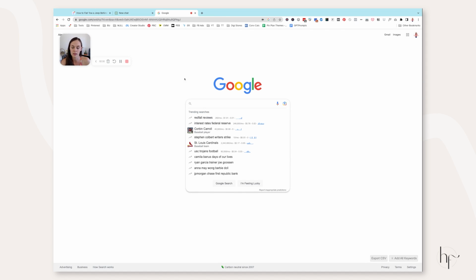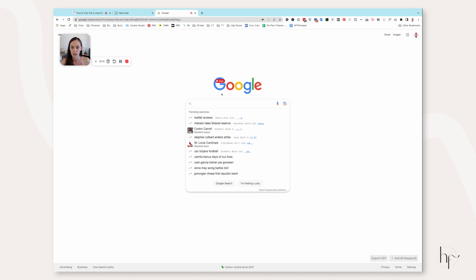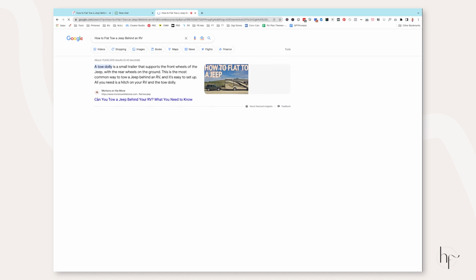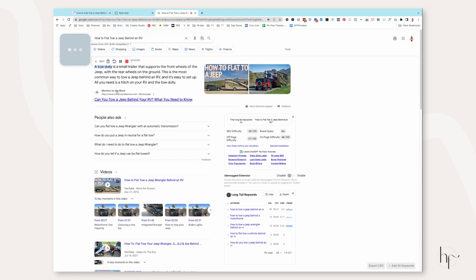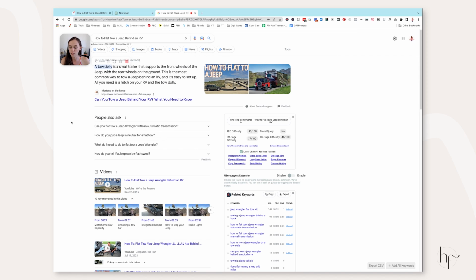And for me, that is pretty simple. It's how to flat tow a Jeep behind an RV. Now, in my situation, my Jeep was a 6-speed manual transmission. So I might even want to get a little bit longer and say how to flat tow a Jeep with a manual transmission, but we'll get more into that. So essentially what we're really looking for here is the people also ask questions.